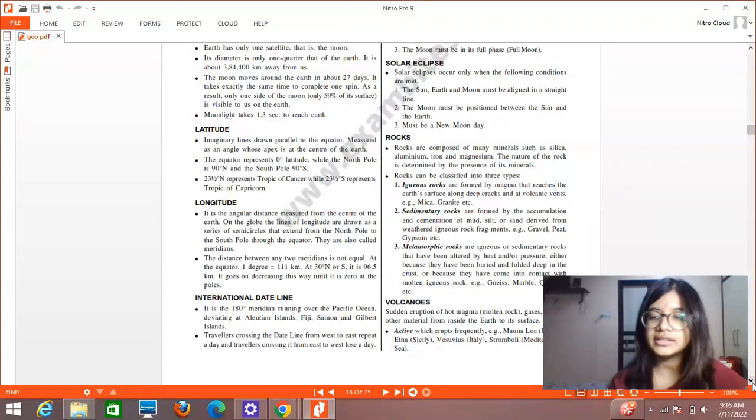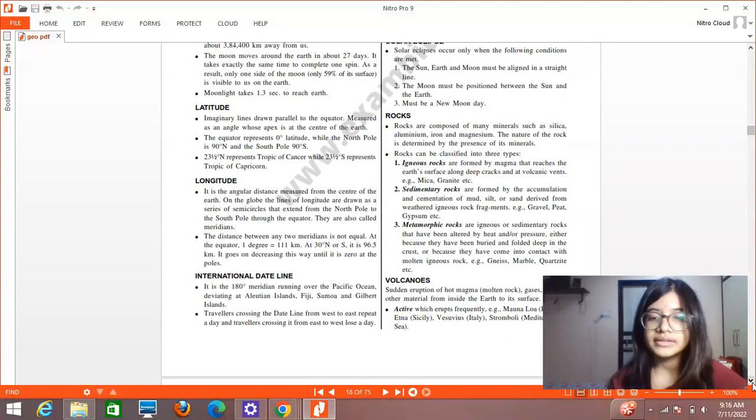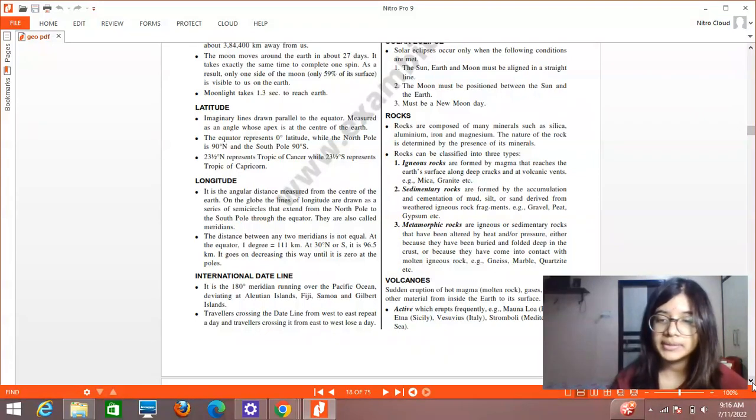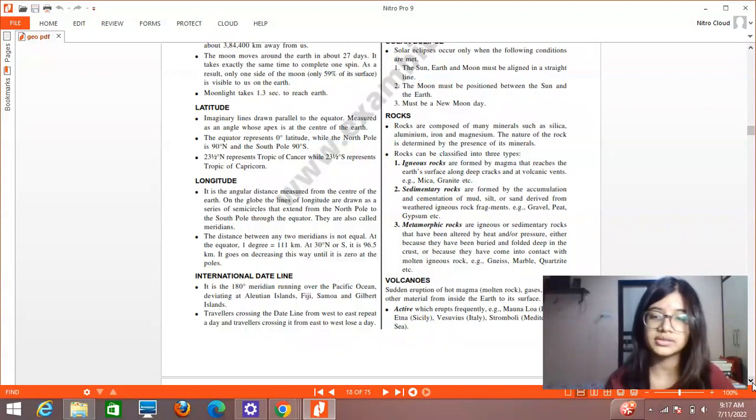And then finally we have the metamorphic rocks. They are igneous or sedimentary rocks which have been altered due to heat and pressure, either because they have been buried and folded deep in the crust, or because they have come into contact with molten igneous rock. Over a period of time, the rocks keep building up in layers and layers. As a result, heat energy is produced and tremendous pressure is created, so they are converted into metamorphic rocks. Examples are gneiss, marble, quartzite, etc.